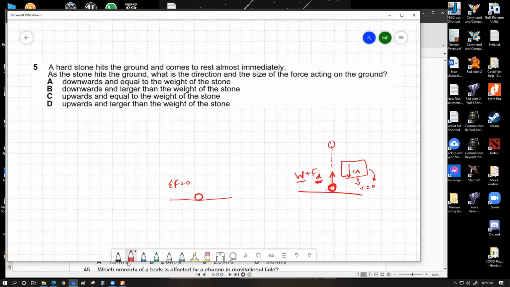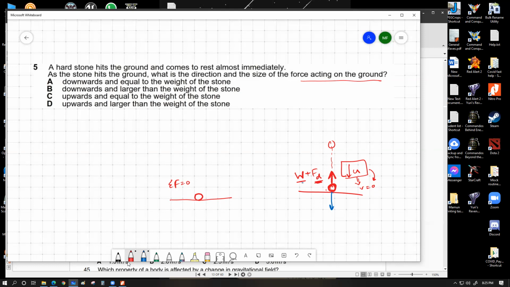So you might wonder that this discussion that I'm trying to give you right now is about how much force the ground applies on the stone. The question didn't ask you that. The question asks, what is the direction and size of the force acting on the ground? Now, that's where Newton's third law comes in. The stone can only get this force upwards whenever it is interacting with the ground with an equal amount of force downwards, which means the stone is going to push the ground, and by Newton's third law, the ground is going to push the stone upwards. So the stone pushes the ground, so the ground experiences a force downwards.